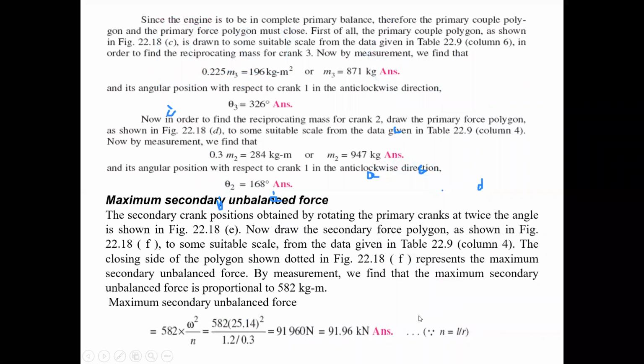The next item is the maximum secondary unbalanced force. That value is obtained by mapping the program POs, which I showed in the table. The secondary crank positions are obtained by rotating the primary crank at twice the angle, and the secondary force polygon is shown.